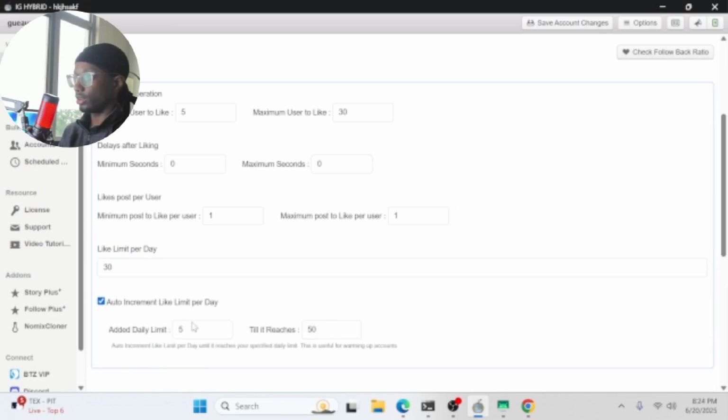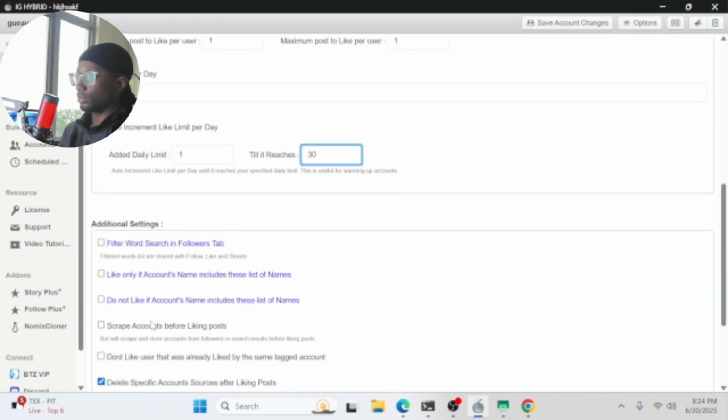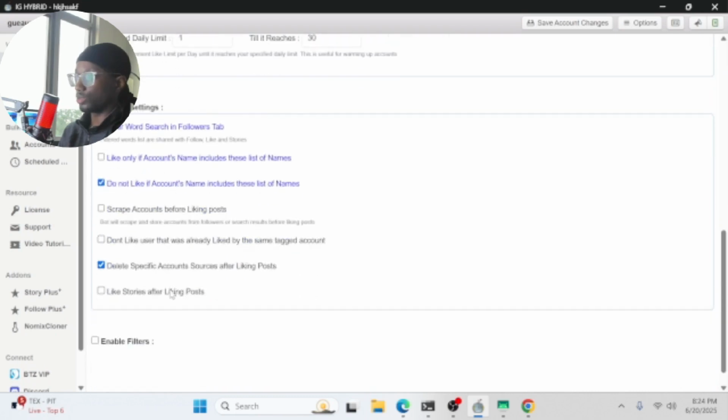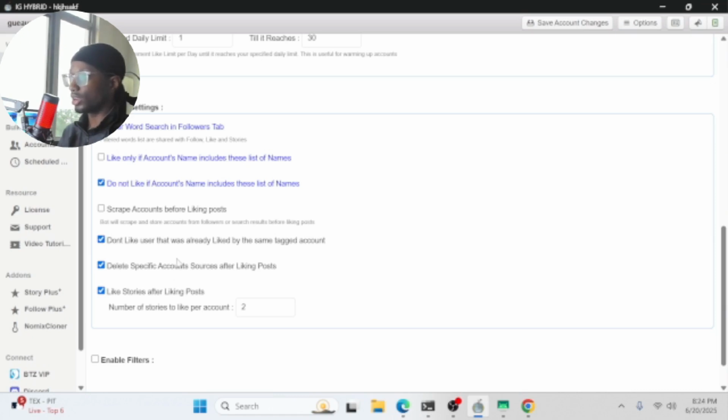Auto increment per day. I'm actually about to put this at daily limit 1 for now and 30. And then we're going to also turn this on as well. Delete specific accounts. We'll also turn on, you can leave this on or off, it doesn't matter. Also turn on do not like user that was already liked by the same tagged account, so that it doesn't intertwine with people. We don't really care too much though, because it's not really for conversions.